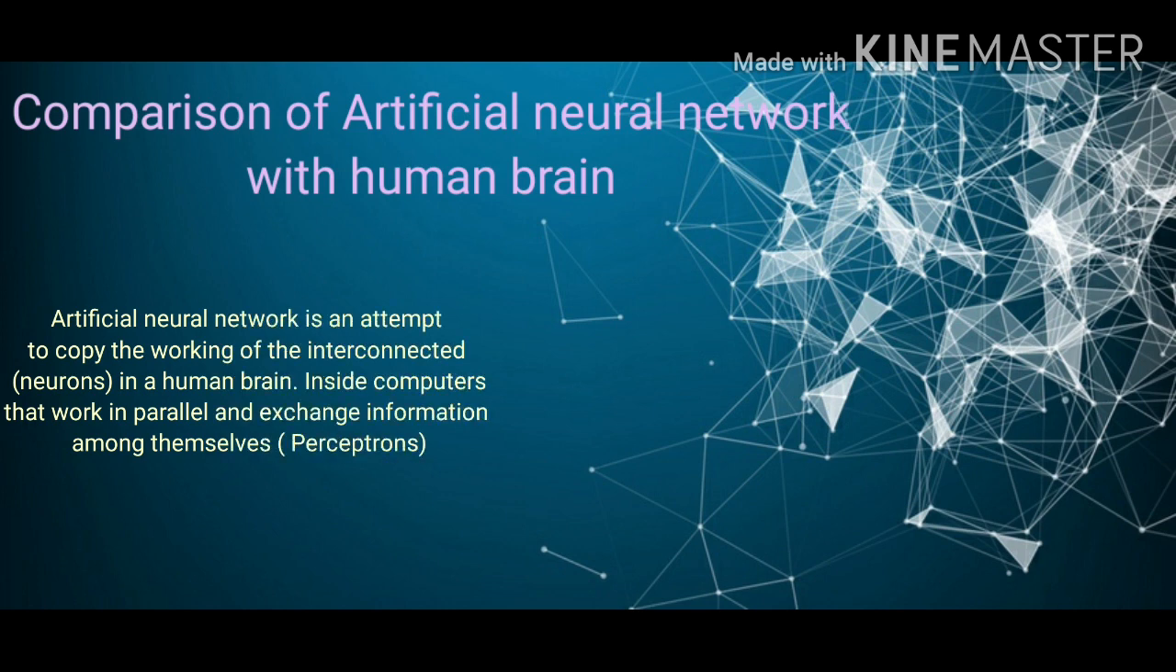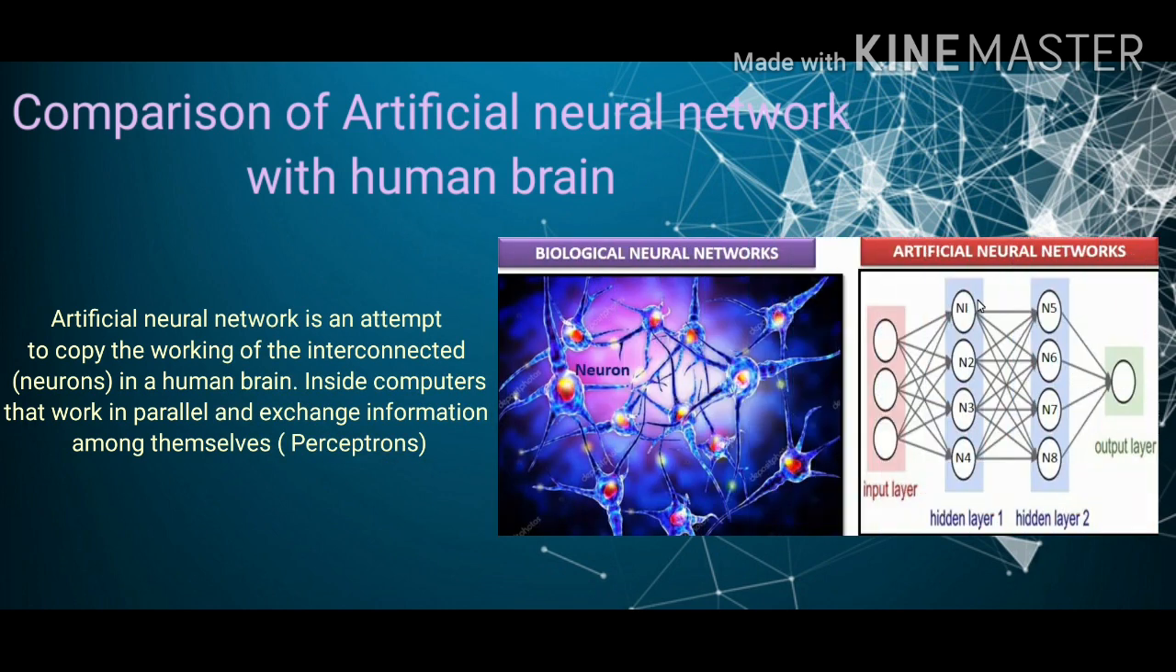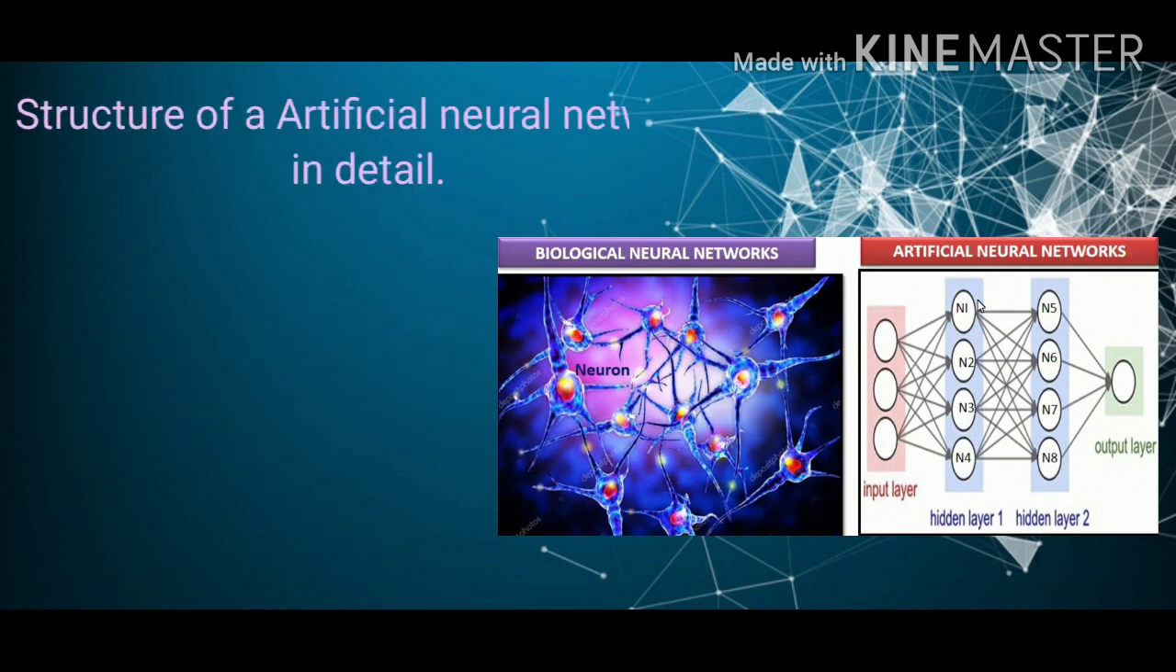Now let's know, is there any relationship between the neural system of our brain and the artificial neural networks? The answer comes yes. The working system of both are the same, but only the components of the human brain differ from artificial neural network. Artificial neural network is an attempt to copy the working of interconnected neurons in humans. Inside computers, instead of neurons, perceptrons work in parallel and exchange information among themselves. And this is the difference when we compare human neural system with artificial neural networks.